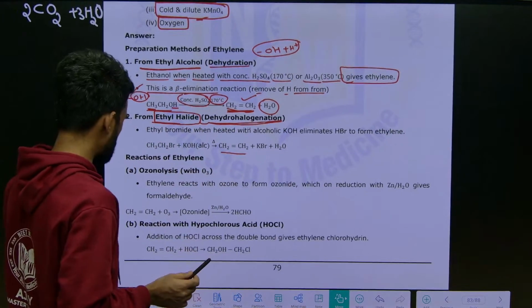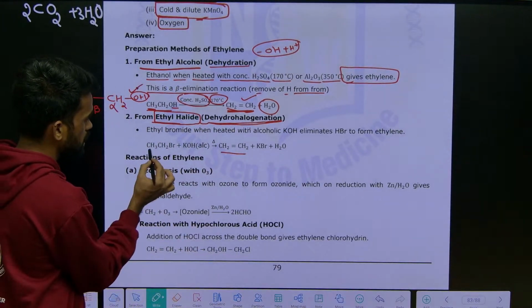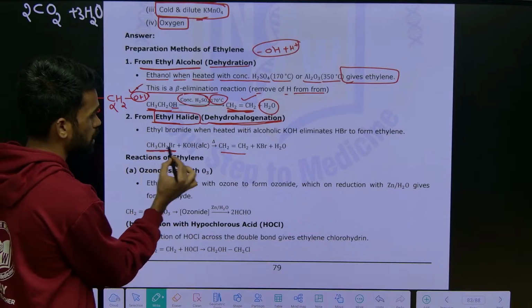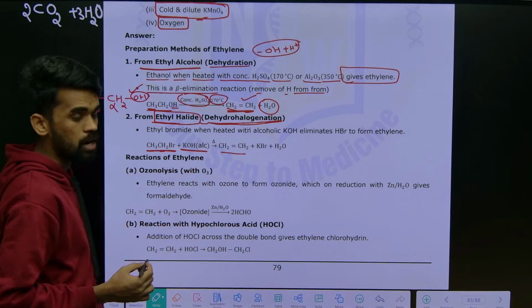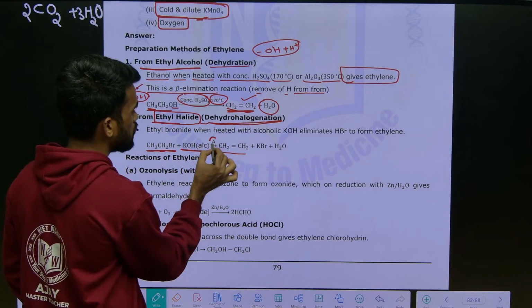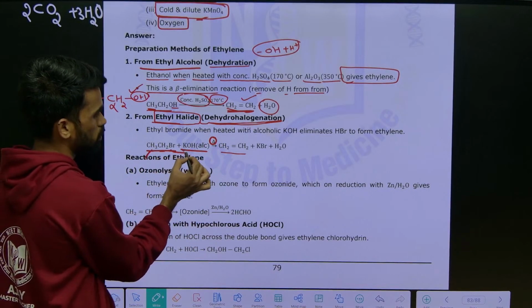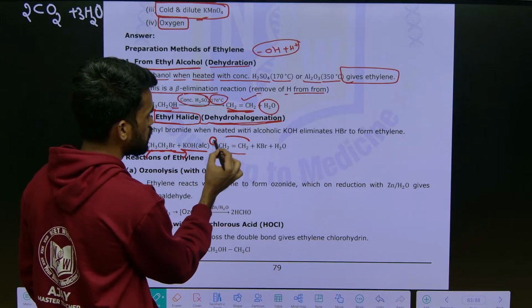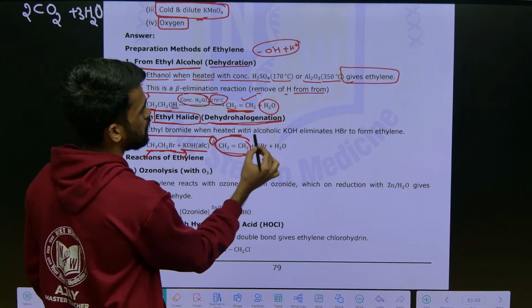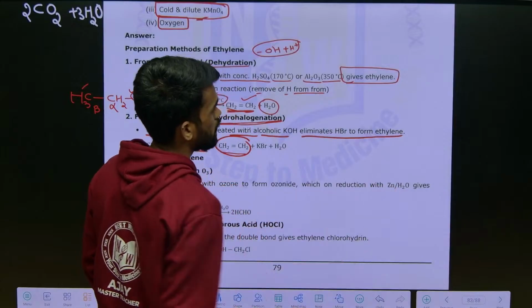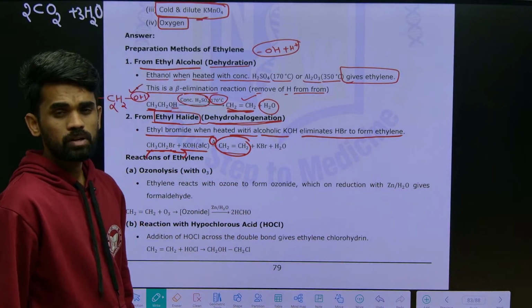Okay, so just take ethyl bromide. See here, CH3CH2Br, ethyl bromide, with alcoholic KOH. Upon heating, it will remove a beta proton from here and the halogen from here. I will show you the reaction. So ethyl bromide, when heated with alcoholic KOH, eliminates HBr and forms ethene.